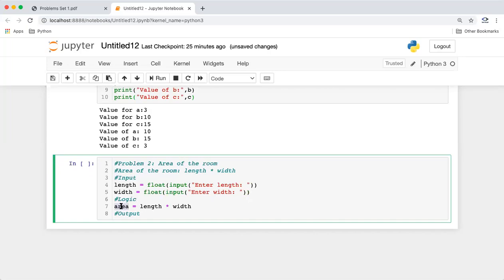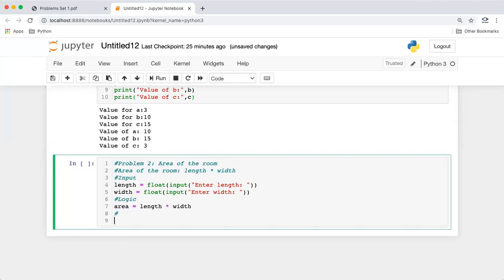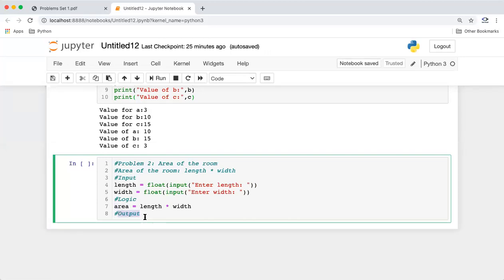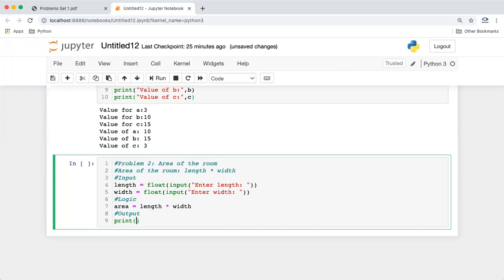Area will automatically be float because, right guys, whenever we do a multiplication, if one operand is a float, the answer will also come as a float. So area will automatically be float. We don't need any conversion for this. In the output part, we can just print area. So we have taken length and width as input, then we have computed area, length into width, and then we are printing area.